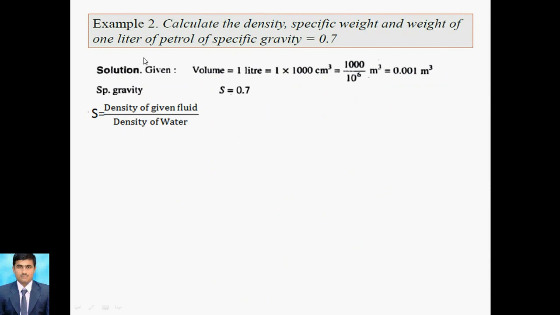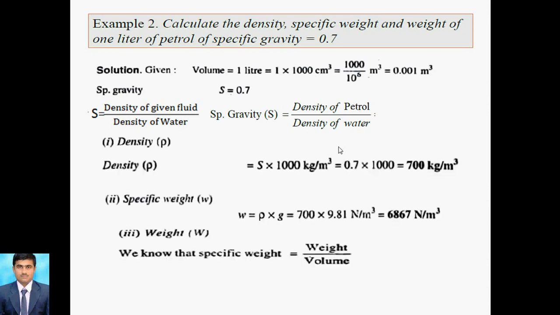Here petrol is a liquid, so we consider it like this. So this is regarding the examples related to these simple properties.